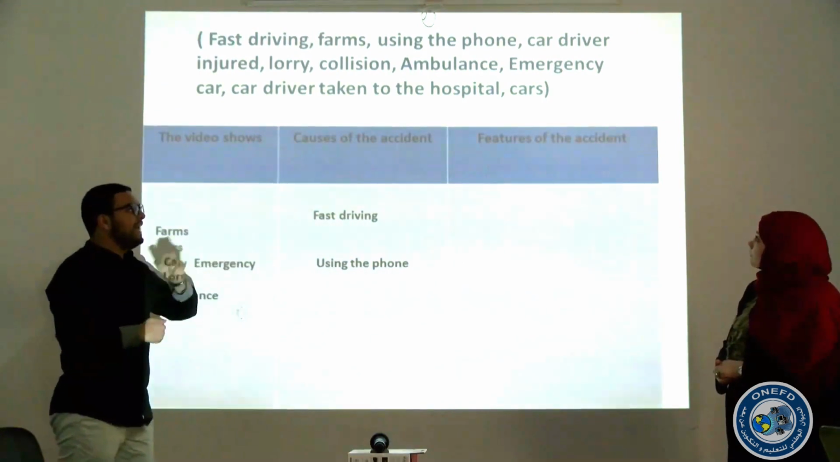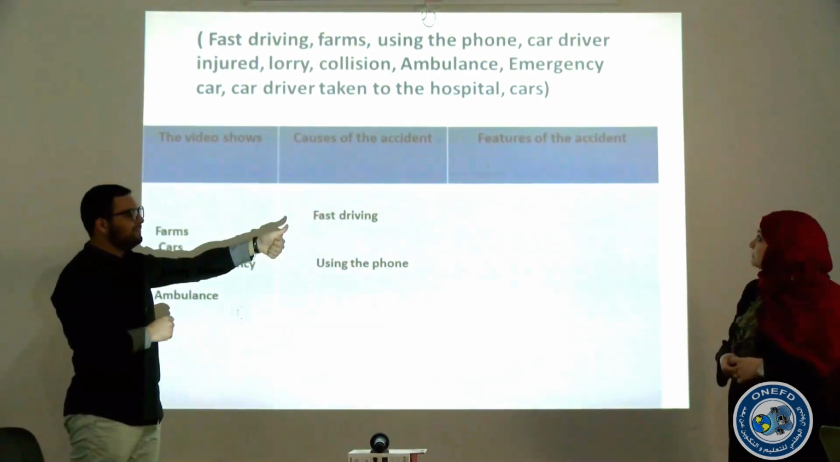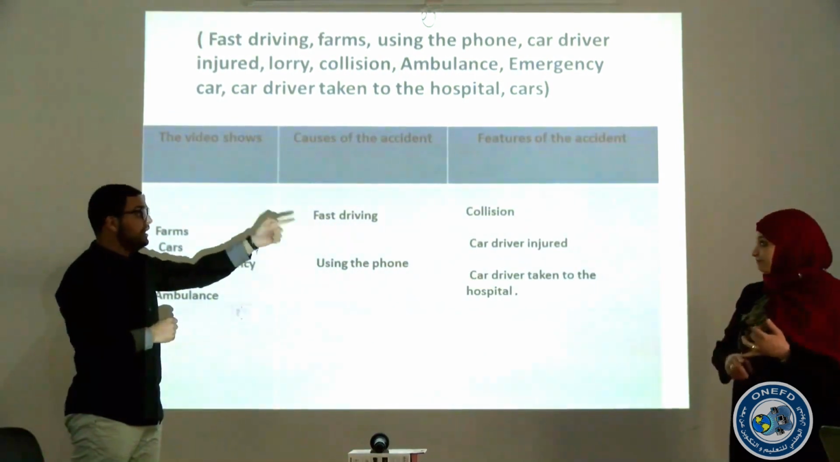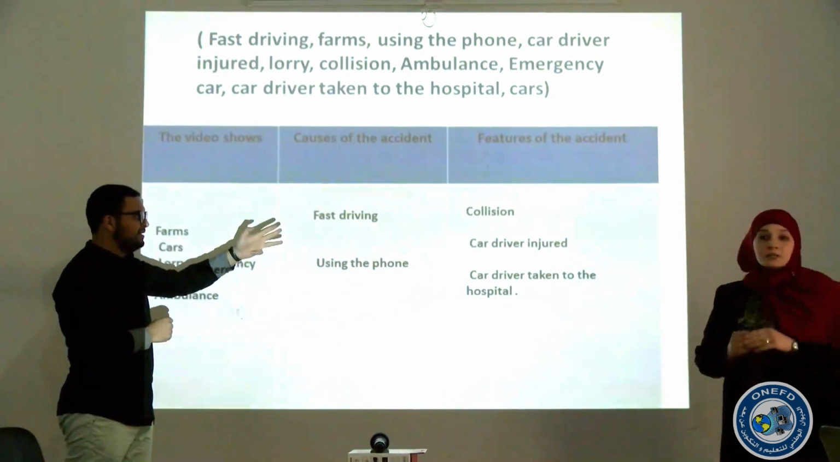So features of the accidents. Yes. Features of the accidents we have, let's see together: collision, car driver injured, car driver taken to the hospital.